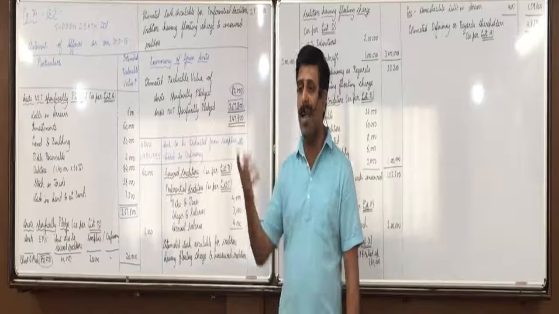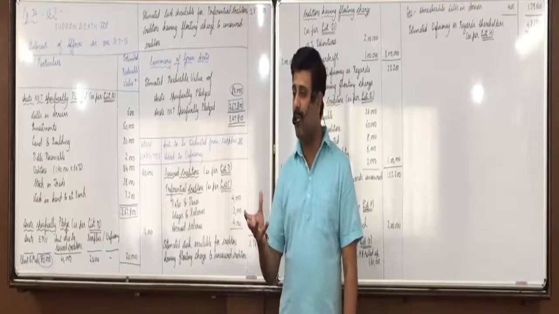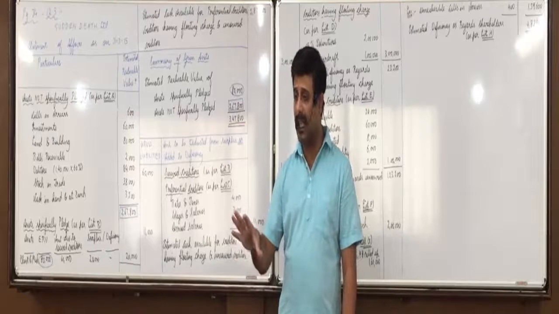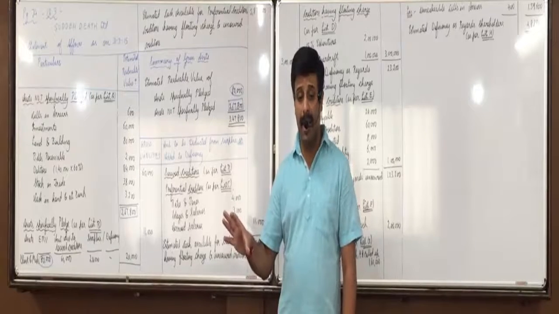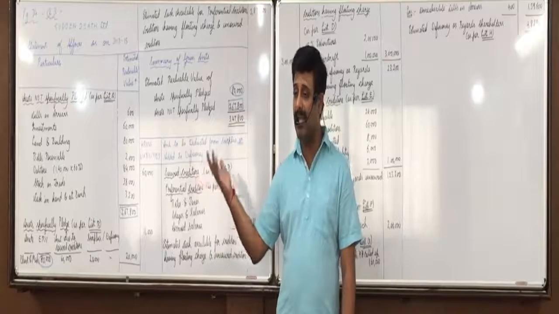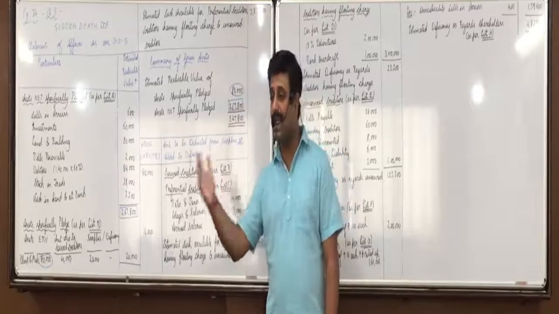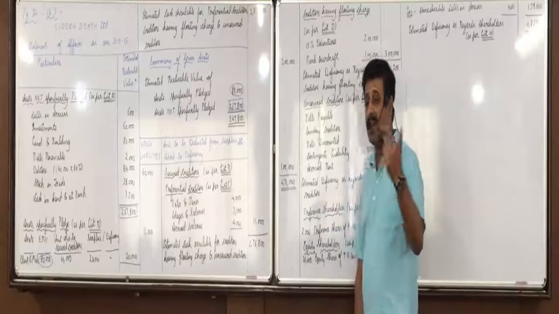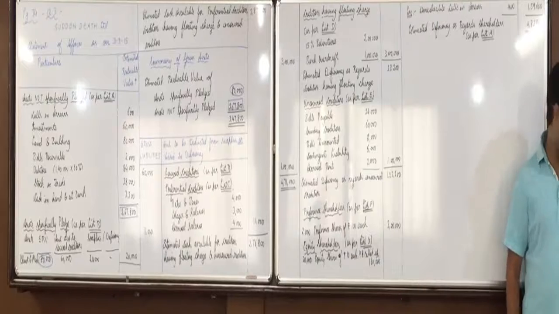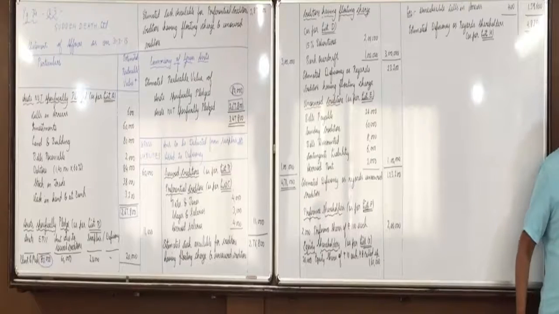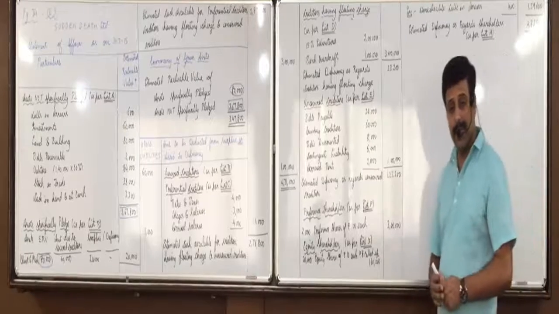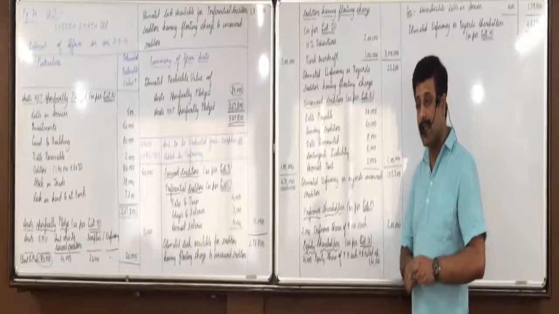Either you can make a proper balance sheet, or alternatively you can make a trial balance kind of statement also. We are interested in debit balances, which are assets, and credit balances, which are liabilities, and whatever balancing figure remains. If it remains on the liabilities side, it means assets are more; if it remains on the assets side, it means liabilities are more. If liabilities are more, it will be a reason of deficiency. If assets are more, it will be a reason of surplus. Did you understand this? So we'll make that workings first, and then we'll find the other reasons of deficiency and surplus. Any doubts for this?